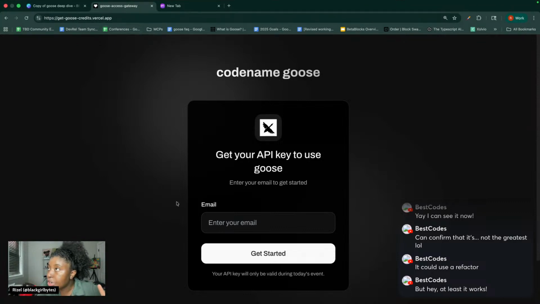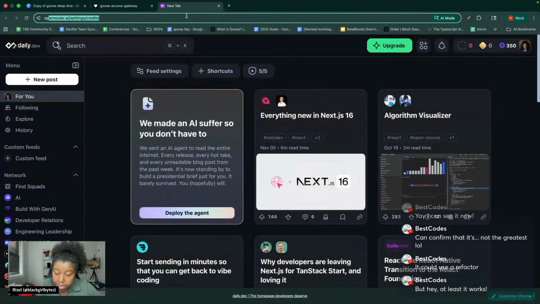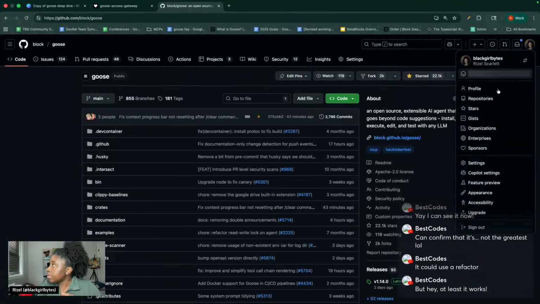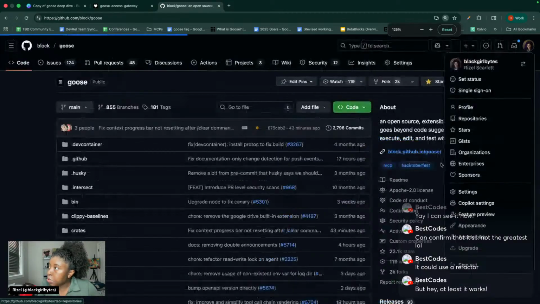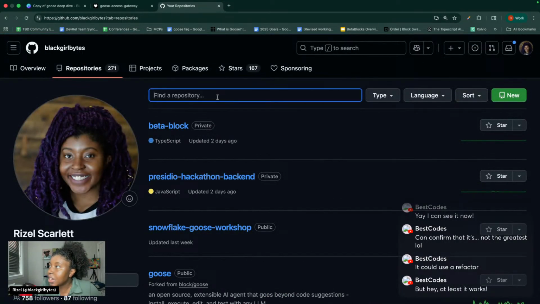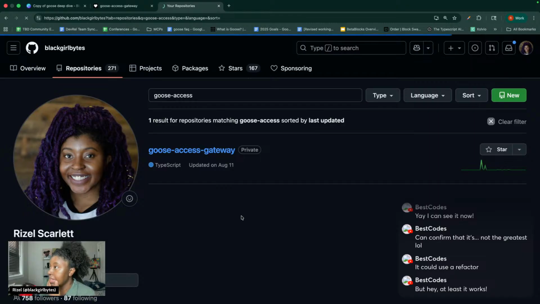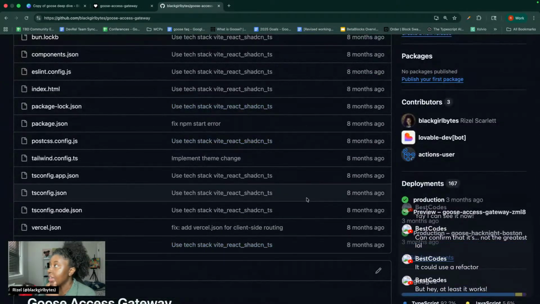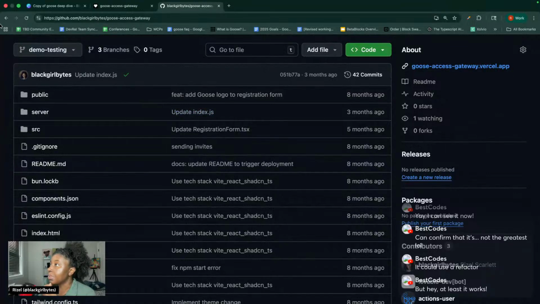So we're going to get started. I'm probably going to do the email part. And the other thing is, I don't even remember how I built this. It's such a mess, because I have two repos that I consistently update, and I don't know where certain logic is. It's really bad. So I have this one, and look, I last updated it in August. Okay, 8 months ago actually is when I first made it.